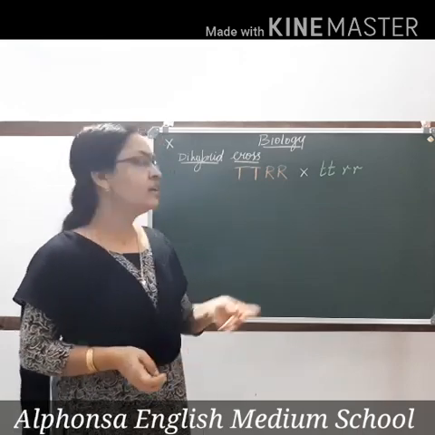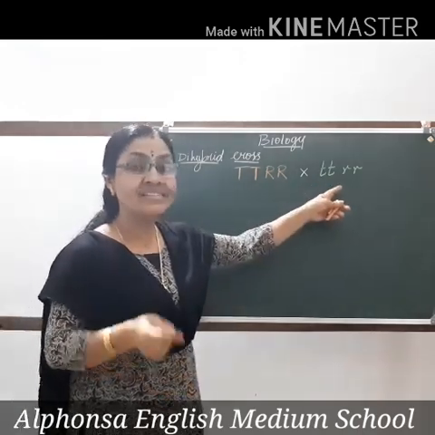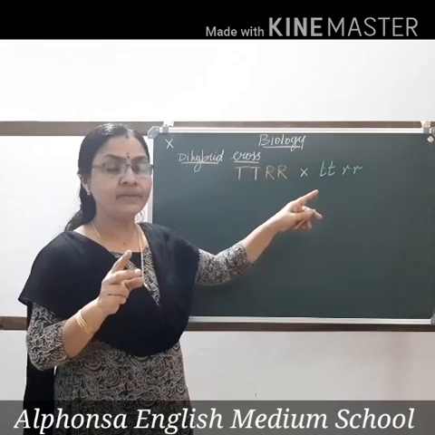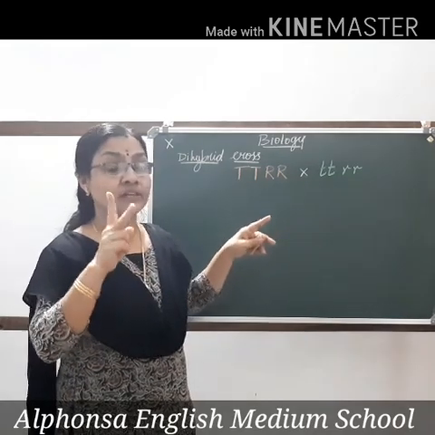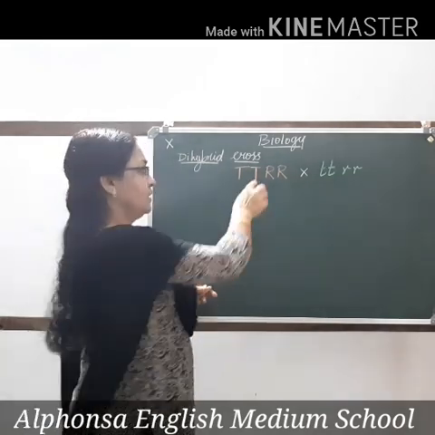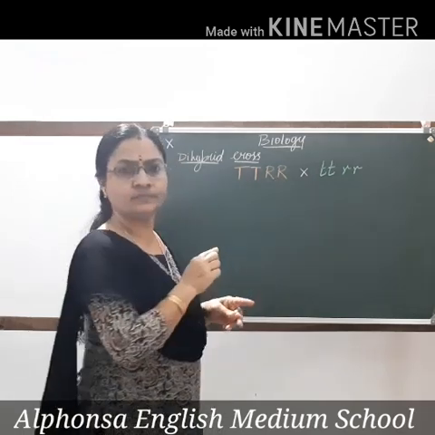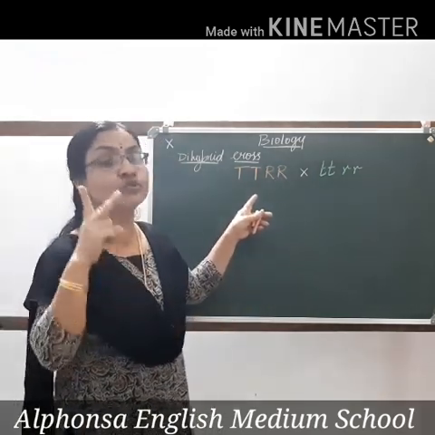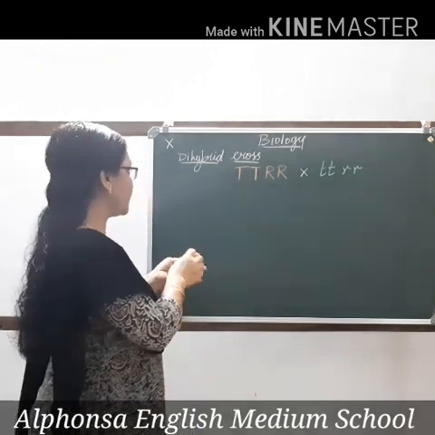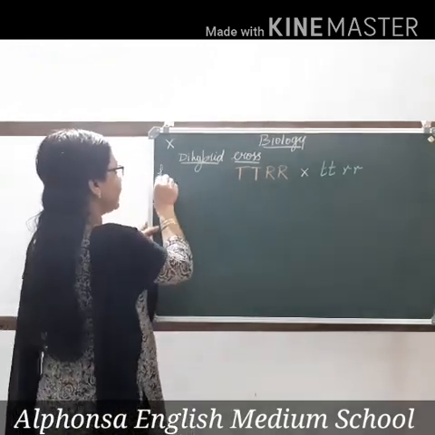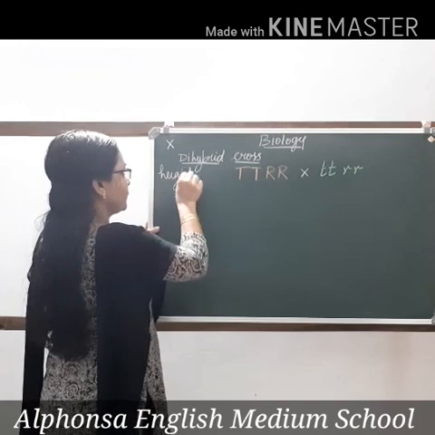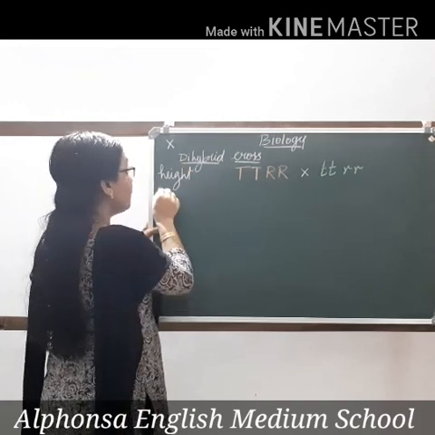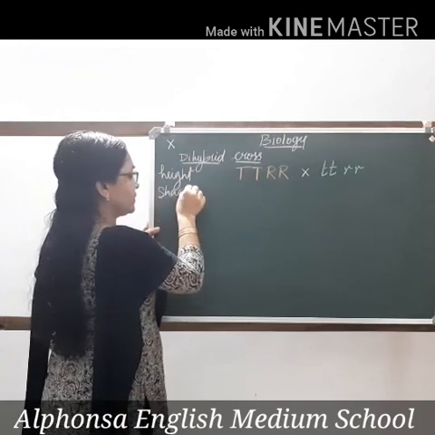So we have taken two plants of the same species having two pairs of traits. Which are the two pairs? Tall, round. These are the two characters, a pair of traits for two characters. Here which are the characters taken? We have taken height as one character and shape of the seed as the second character.